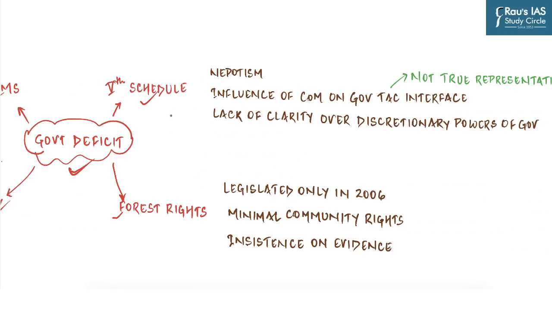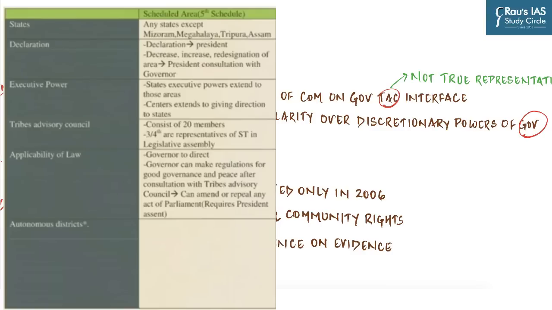We know that the Constitution of India has created the provisions of the 5th Schedule, which provide for an alternate or special governance mechanism for certain scheduled areas in the mainland of our country. In the 5th Schedule, various special provisions have been provided for these specified scheduled areas, which among other things include the constitution of a Tribal Advisory Council in the states. It also provides for some special powers being given to the Governor with respect to legislation. This provision was created in order to protect the tribals in various states.